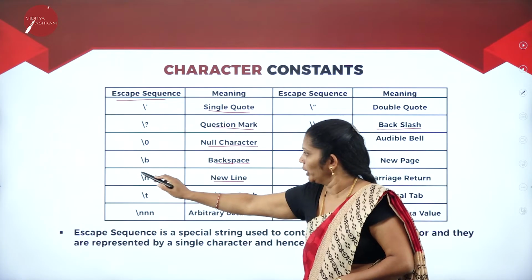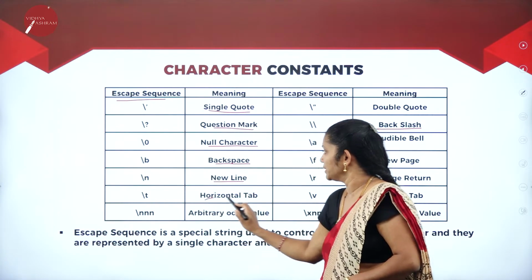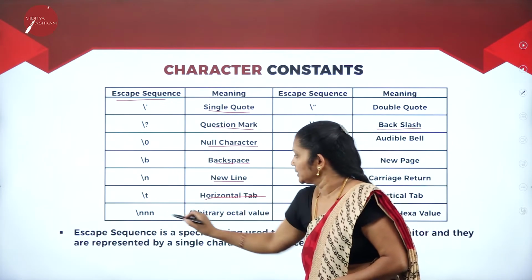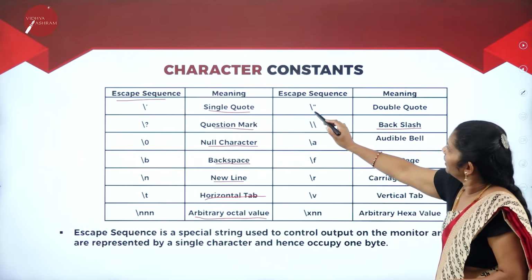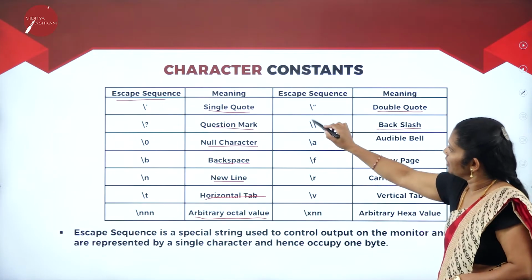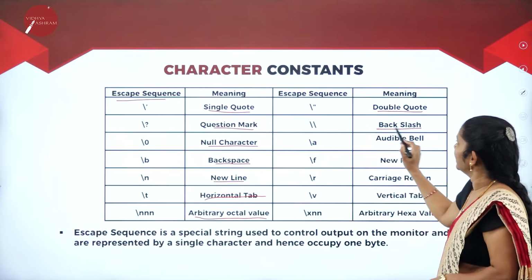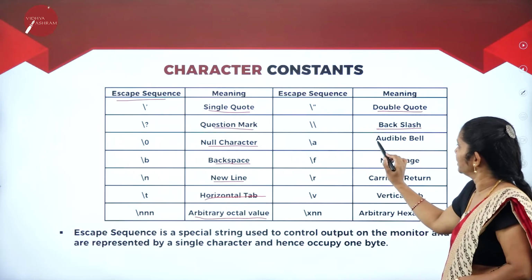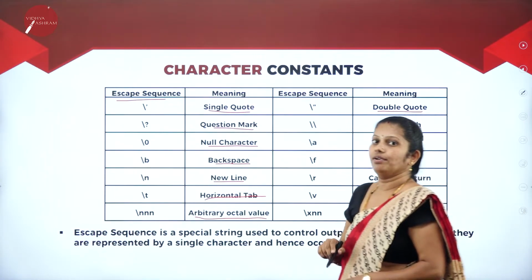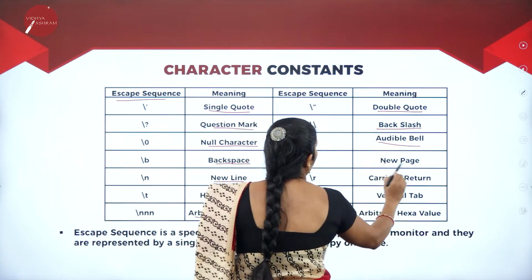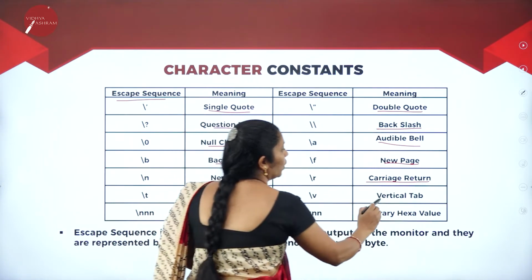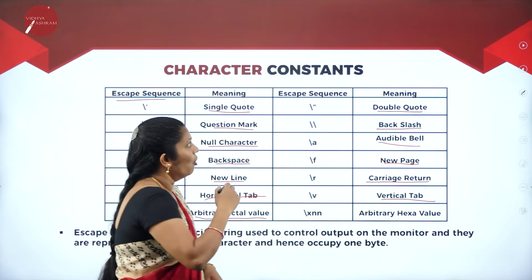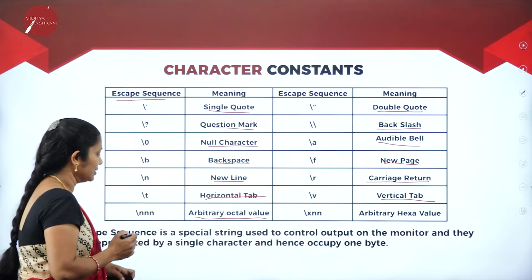If I want to represent a new line, backslash n. Backslash t represents a horizontal tab, and backslash ooo represents an arbitrary octal value. Backslash a represents an audible bell. Backslash f is a new page, backslash r is carriage return, and backslash v is a vertical tab. Like that, all of these can be represented here.